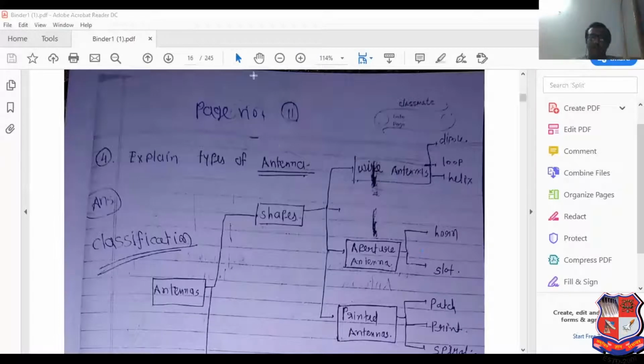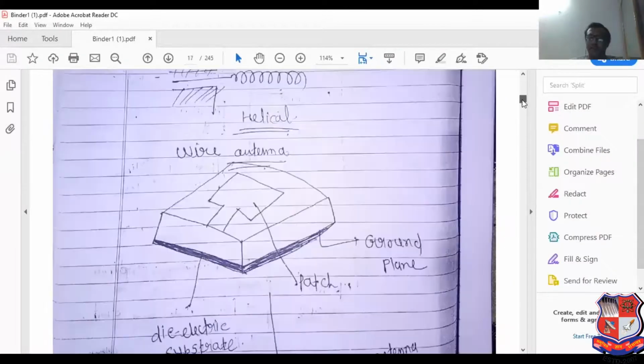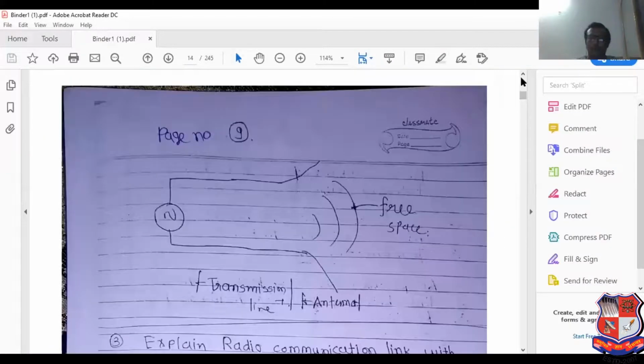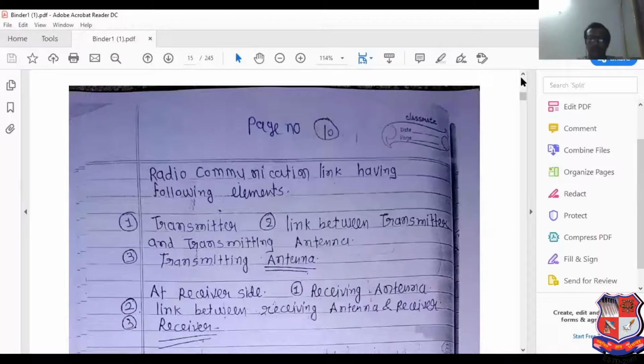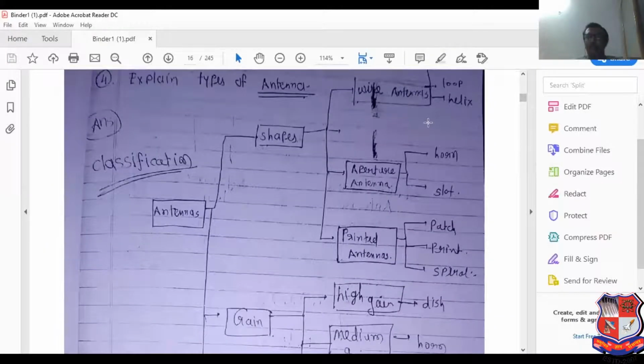It is the classification of antenna, or explain the different types of antenna. This you have to directly remember. There is no explanation regarding that. Why is it known as aperture antenna? Aperture means what? Physical amount of area. So horn and slot antennas have a specific area. Also parabolic reflector antenna is a type of aperture antenna.